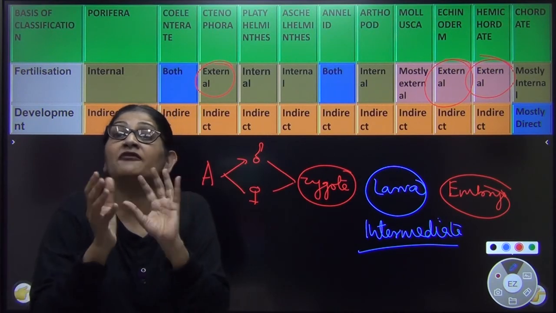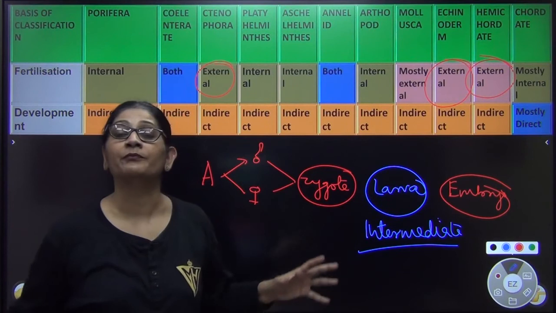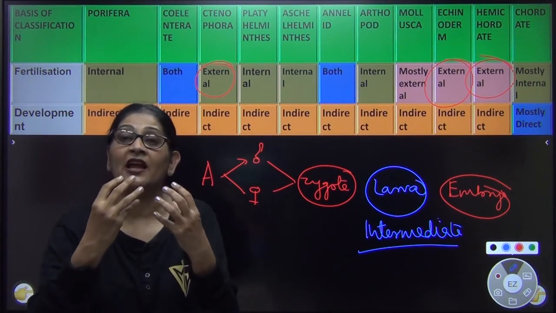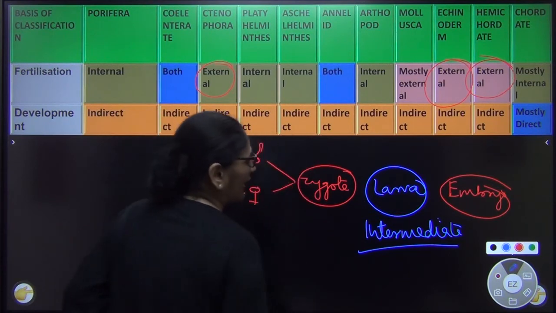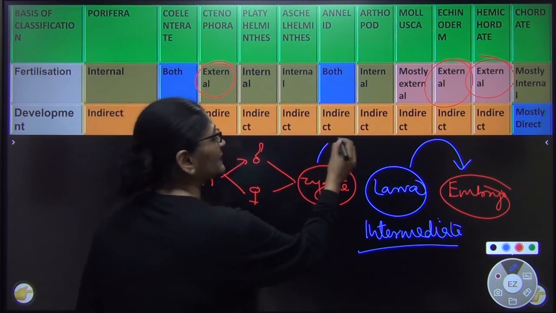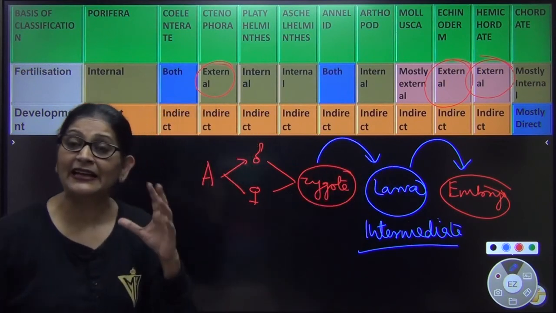These are half-developed offsprings. They are called larvae. And these larvae are voracious feeders. ये खूब खाते हैं और खाने के बाद ये larva अपना complete development करके embryo को बनाते हैं. So larva is basically an intermediate state.